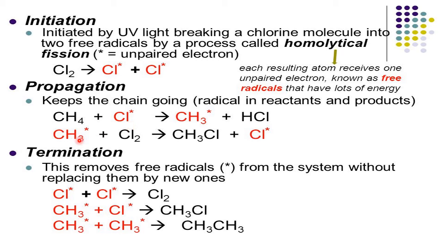This methyl free radical will react with what? Chlorine, which is there in the reaction vessel, the reaction container. Okay, so again this undergoes cleavage like this one, and a Cl free radical, right? So one Cl free radical with one CH3 free radical gives one CH3Cl, and one more Cl free radical again gets ready for the reaction. So this will continue. So many free radicals are formed here.